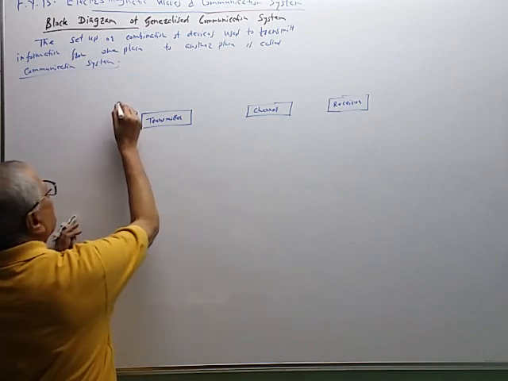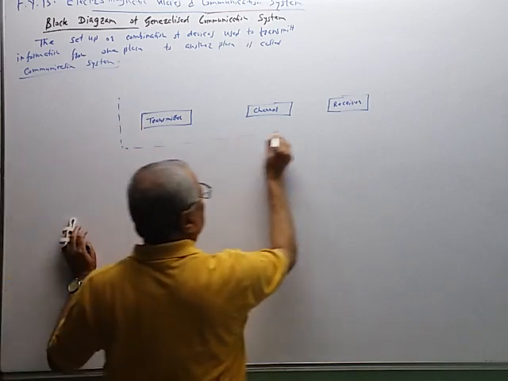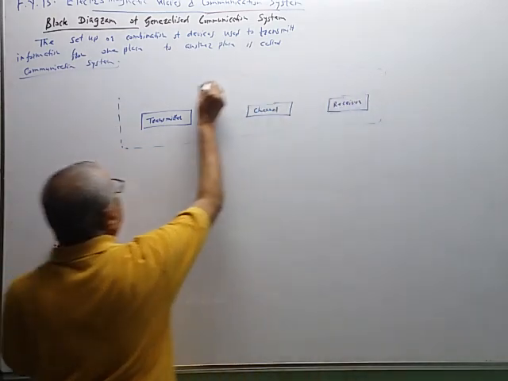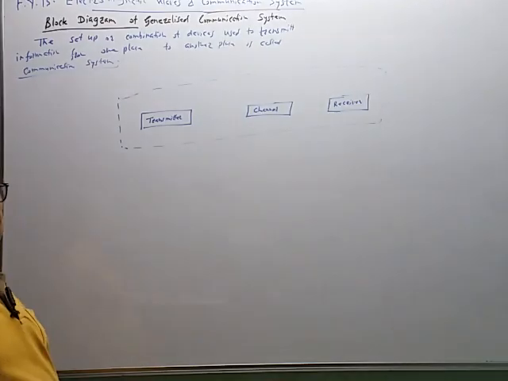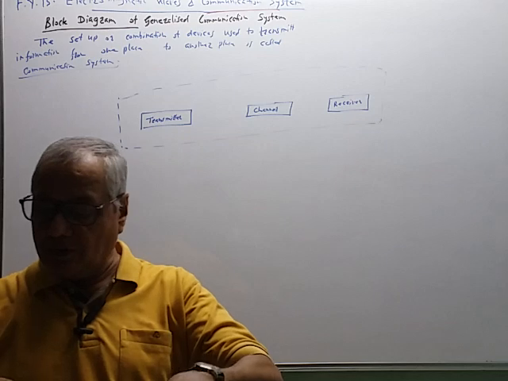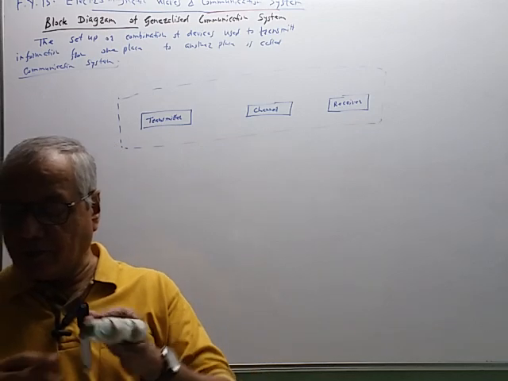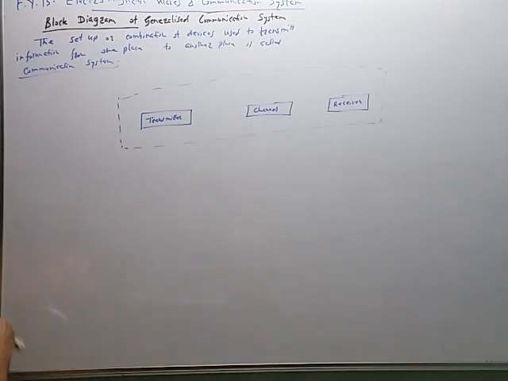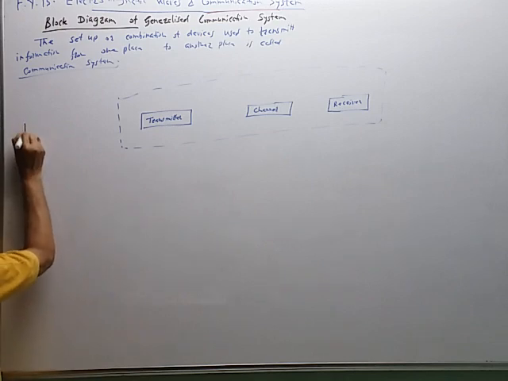So this is a generalized communication system. Now to this transmitter we are providing the signal from external source. So this is the information source.